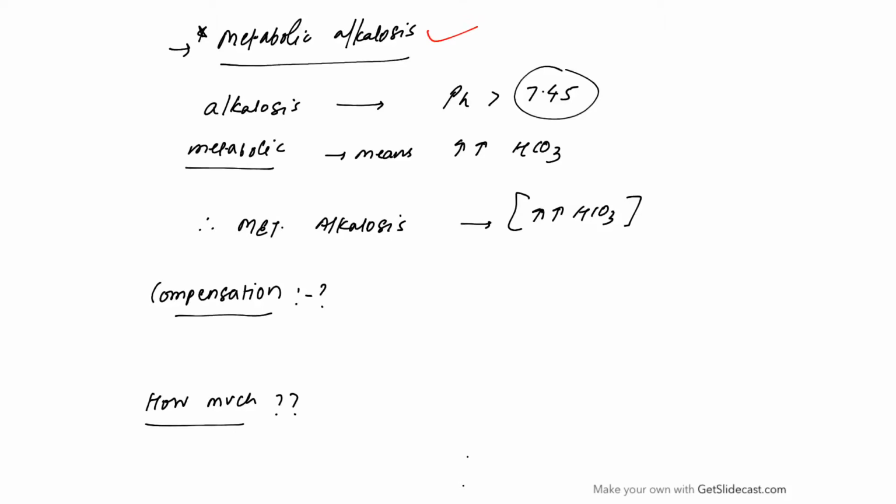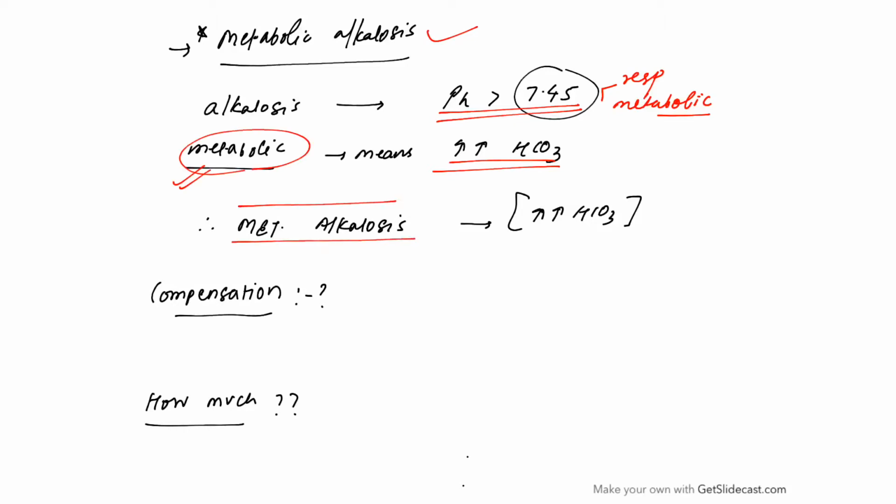So alkalosis means increase in the pH to more than 7.45 and it can be due to respiratory or due to metabolic causes. Whenever the rise in pH is because of increase in bicarb, it is called metabolic alkalosis. So we understand that metabolic alkalosis is increase in pH due to increase in bicarb.